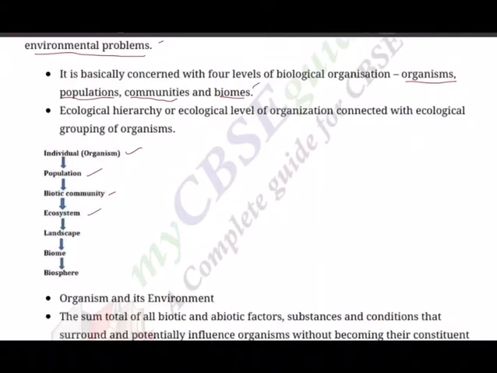Many ecosystems join together to form landscapes, and many landscapes join together to form a bigger ecosystem, that is a biome. Many biomes join together to make the universal biosphere. The biggest ecosystem in the universe is the biosphere. So everything starts with the smaller things and reaches the bigger things. It starts off with an individual like an amoeba, a small organism, and goes up to the biggest vast area called the biosphere.